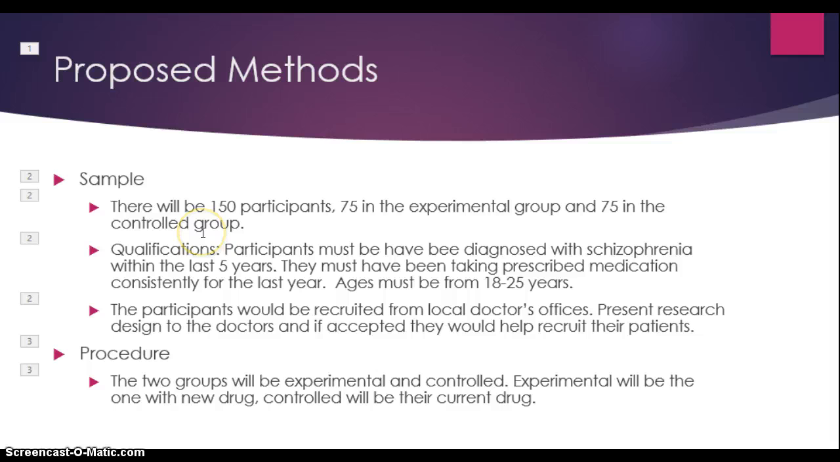research. For my method, there will be 150 participants, 75 in the experimental group and 75 in the control group. The participants must have been diagnosed with schizophrenia within the last 5 years. They must have been taking prescribed medication consistently for the last year, and their ages must be from 18 to 25 years. The participants will be recruited from a local doctor's office.